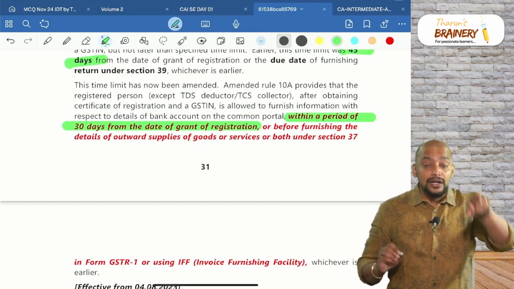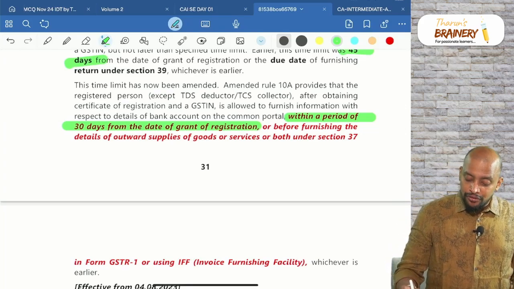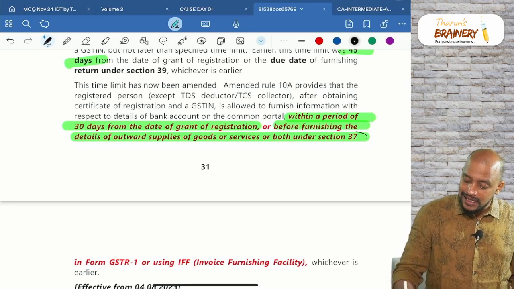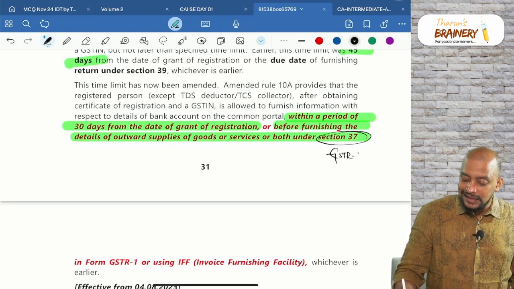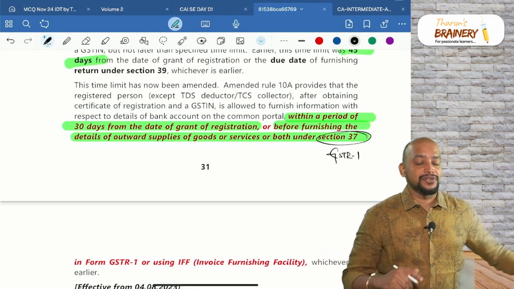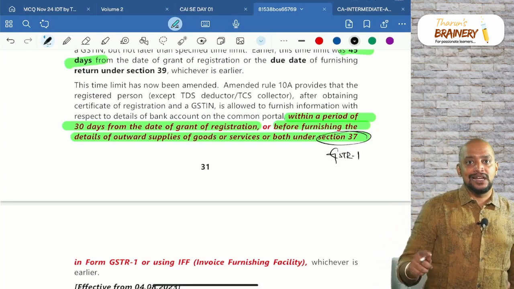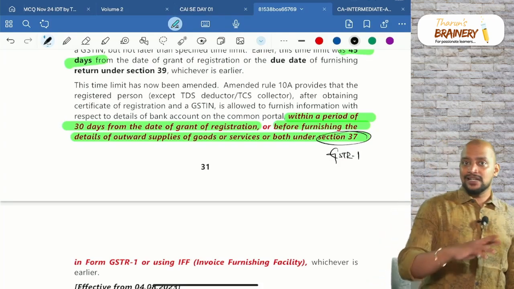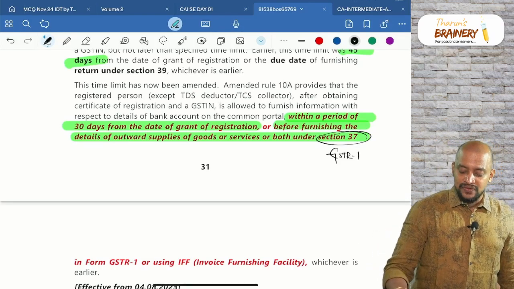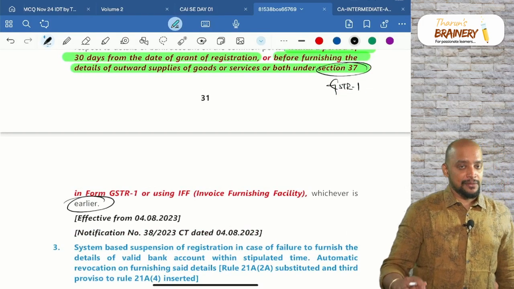So, 30 days from the date of grant of registration, or the date of filing the first return, not the due date of filing the first return, before furnishing the details under section 37. What is section 37? GSTR1. GSTR1, not GSTR3B, GSTR1. GSTR3B will come under section 39. So, 30 days from the date of grant of registration or before furnishing the details in GSTR1, whichever is earlier, not whichever is later. So, 30 days from the date of registration or date of filing GSTR1, whichever is earlier, is the time limit.